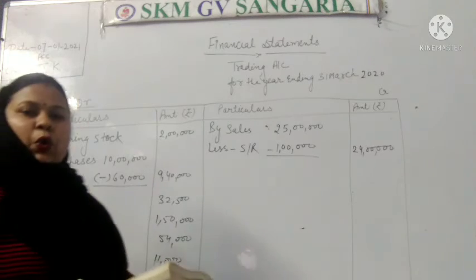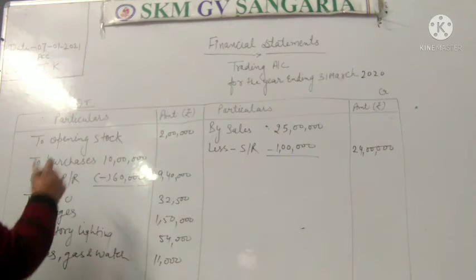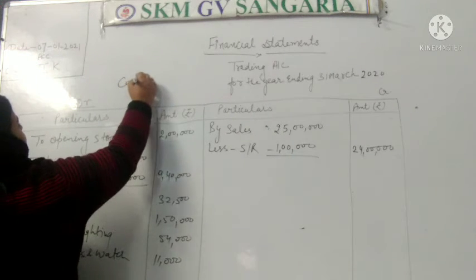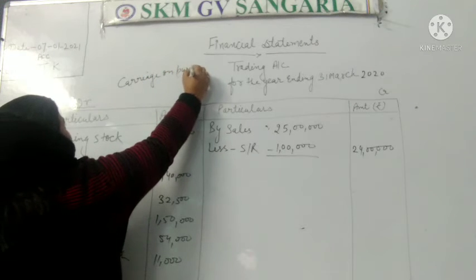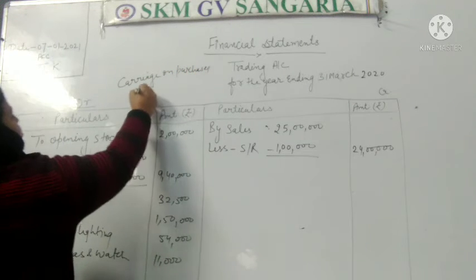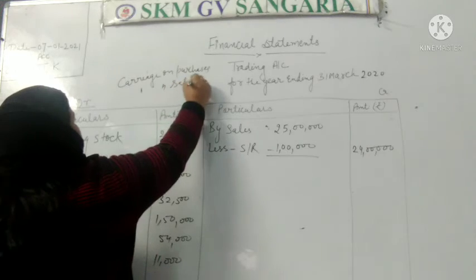Next is carriage on purchases. Carriage on purchases. What is given? Two things are given here. Carriage on purchases, carriage on sales.